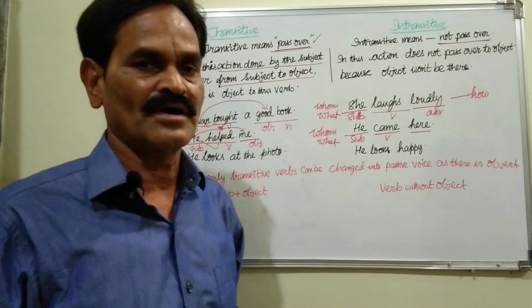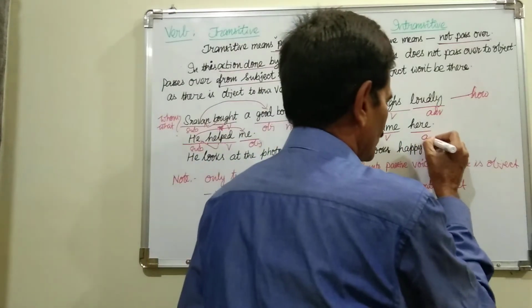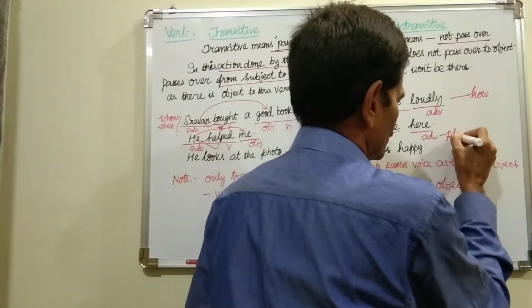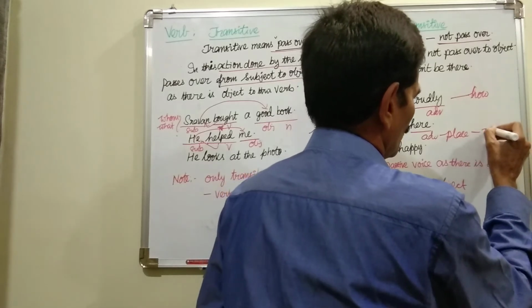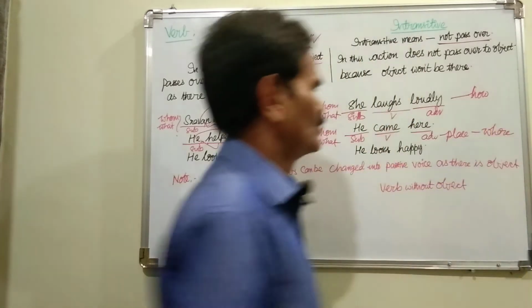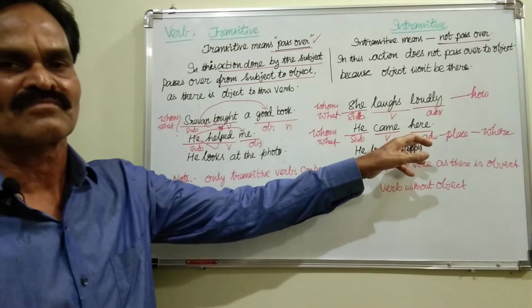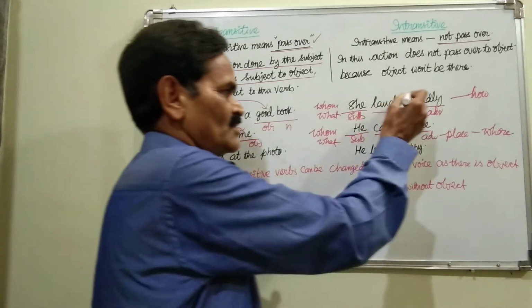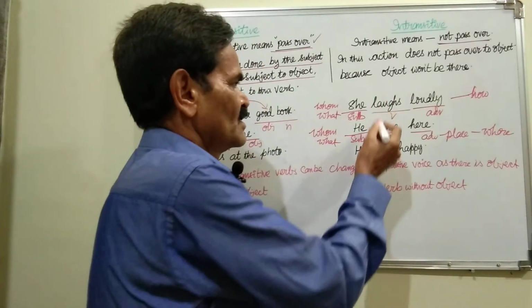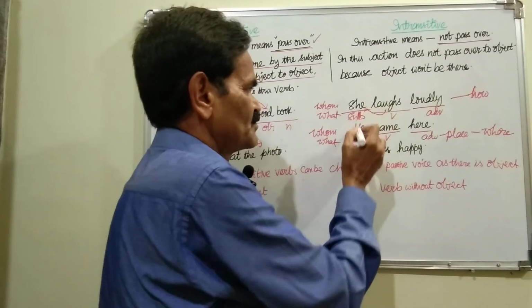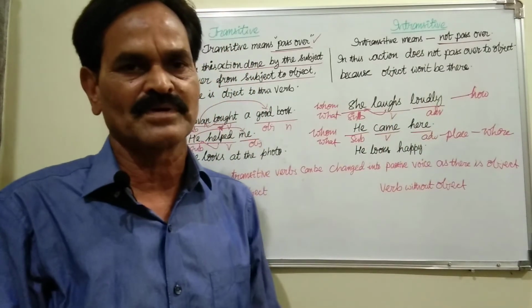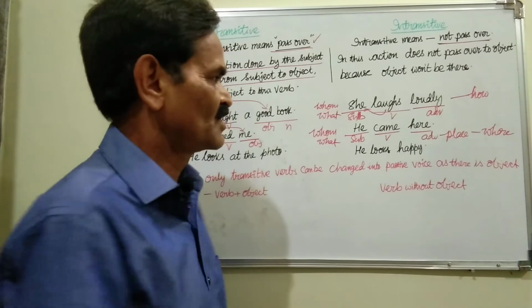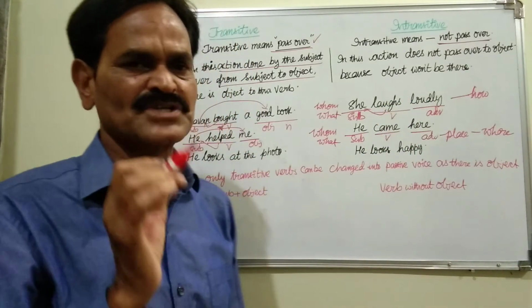He came here. So this is an adverb of place. It is the answer to where. So this is also not an object. So here, in both the sentences, the action done by the subject does not pass on to an object because an object is not there. That's why these are intransitive verbs.